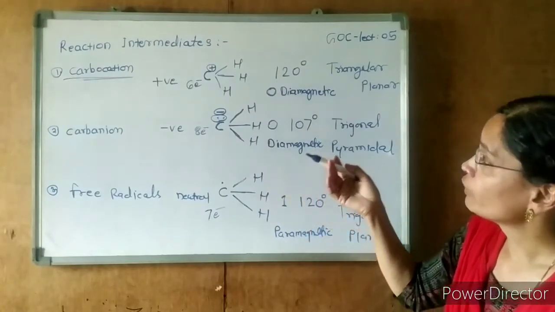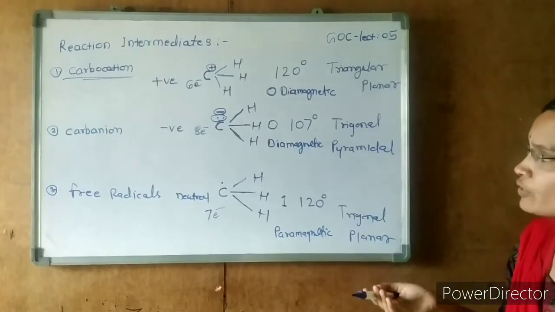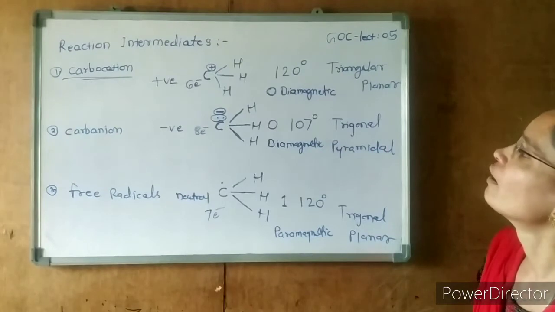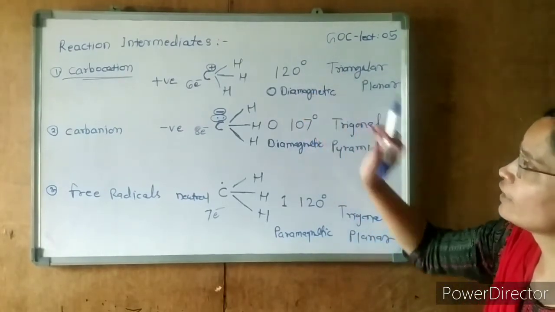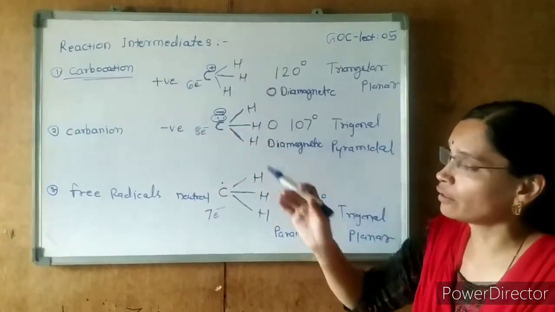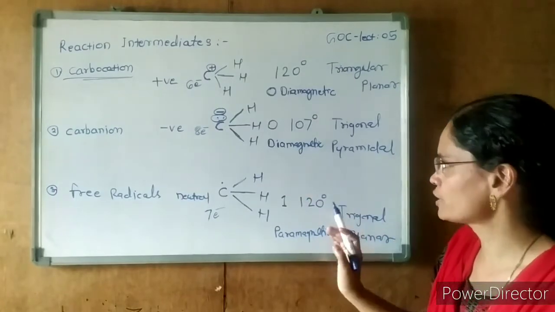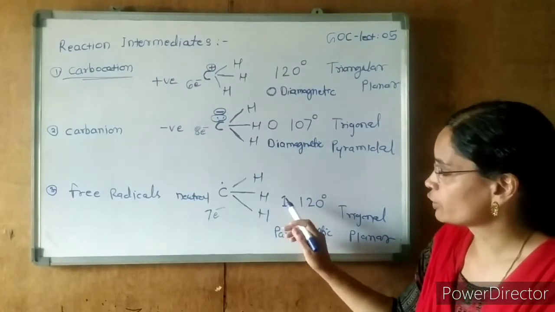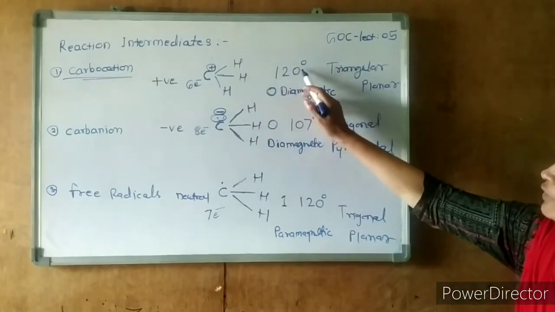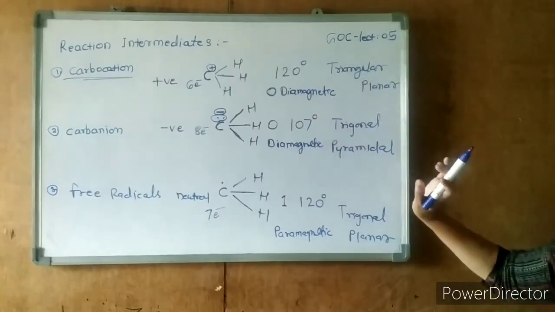After hybridization, the bond angle, shape, and number of unpaired electrons, etc., these properties we also discuss. So we are just looking once again. Here bond angle is 120 degree, and 107 here because of the lone pair and bond pair repulsion, bond angle decreases from 109 to 107 degree. And here also sp2 hybridization means bond angle is 120 degree, and its shape is trigonal planar or triangular planar structure.